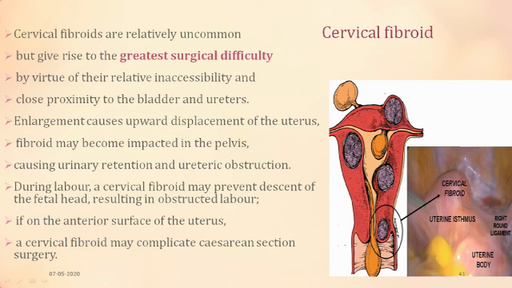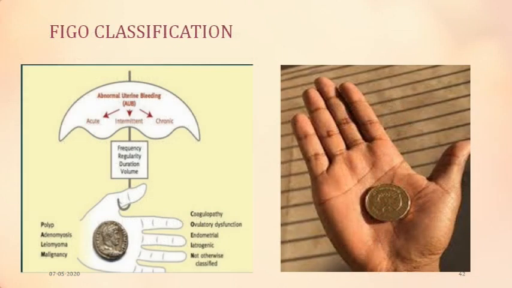If it is on the anterior surface, it may cause urinary symptoms. And if it is in such a position that you are doing a cesarean section, you may have a complicated cesarean section, as you have to cut the fibroid to go to the cavity of the uterus in a lower segment fibroid.